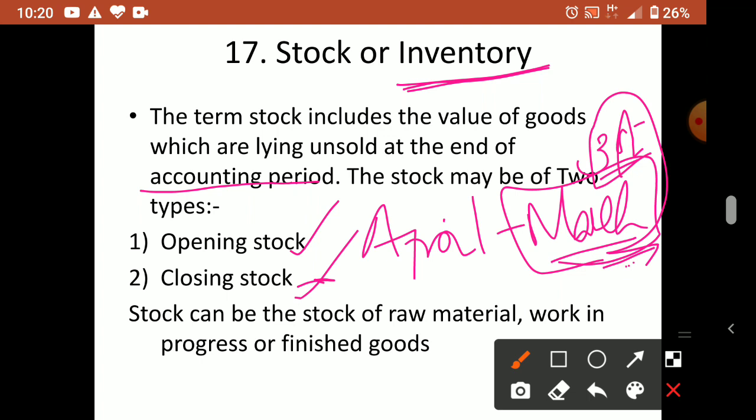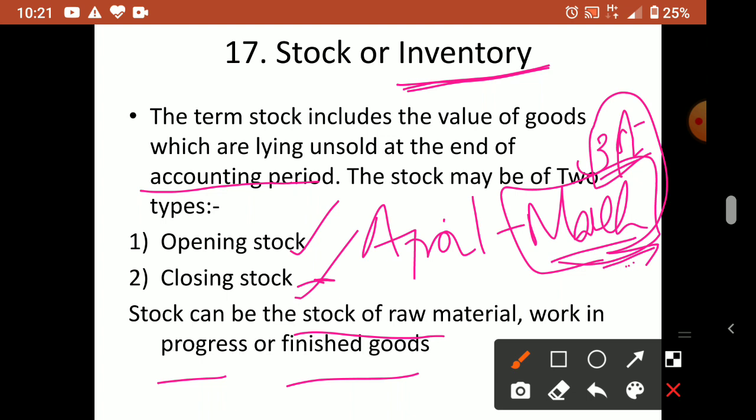Then stock can be the stock of raw material, work in progress, or finished goods. If we are doing a factory or manufacturing business, there may be stock of raw material remaining, or work in progress, meaning half-produced goods, which will also be under stock, or finished goods, unsold items, will also be available. So these three categories of stock we can see in a factory setup of business.